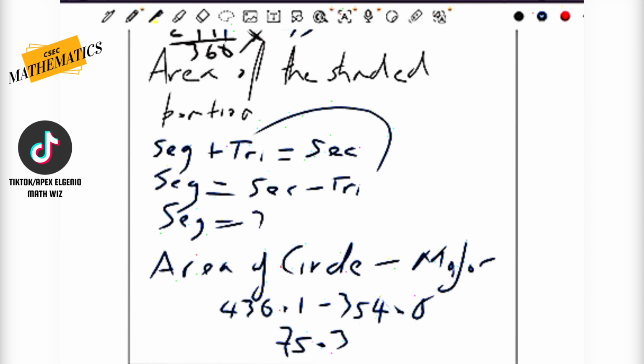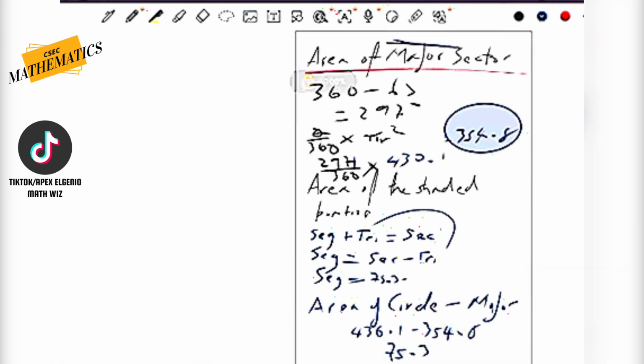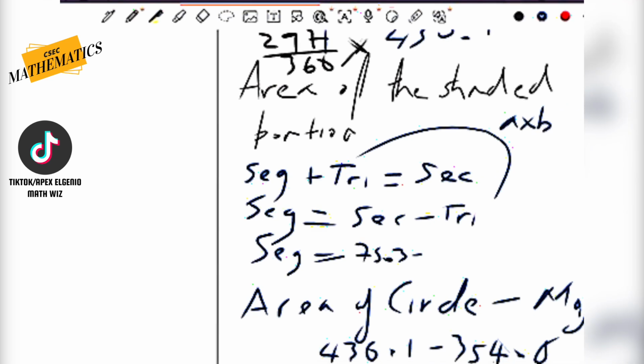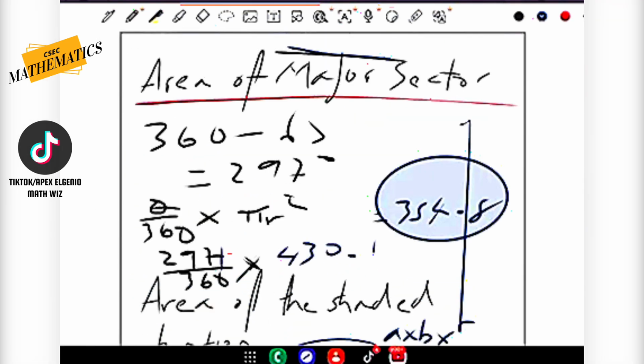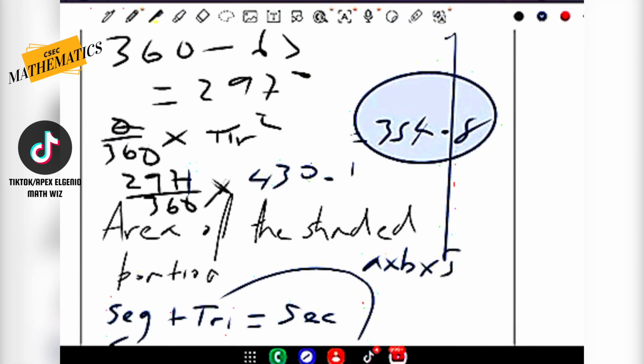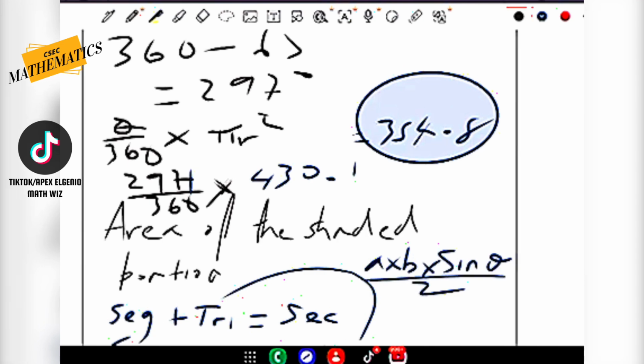So the sector is actually 75.3 here. Minus, now we need the area of the triangle. Now, the formula that is used for a triangle that is inscribed in a circle, most times, especially if we are given the angle, is always the formula A times B times the sine of theta. So see this formula coming back again, A times B times the sine of theta. Interesting. A times B times the sine of theta divided by 2. So we could use that.